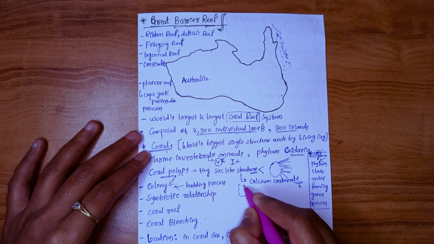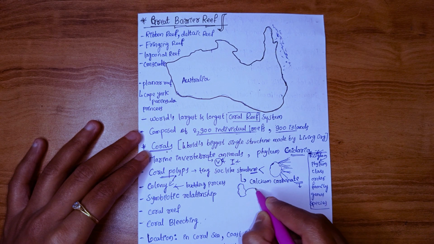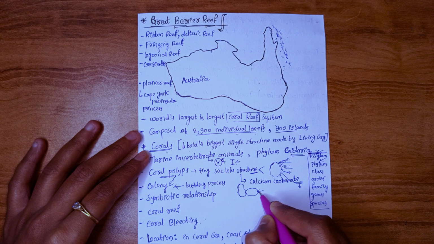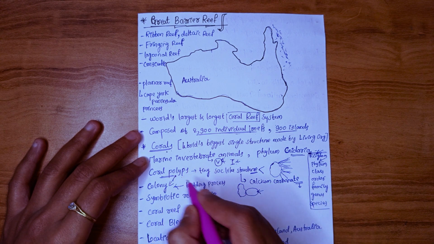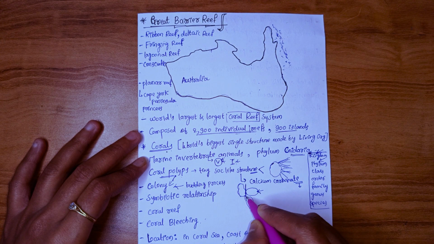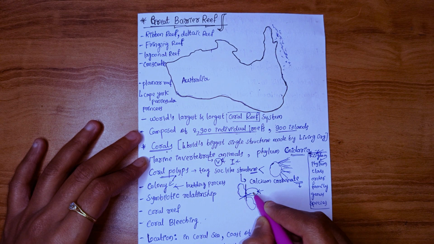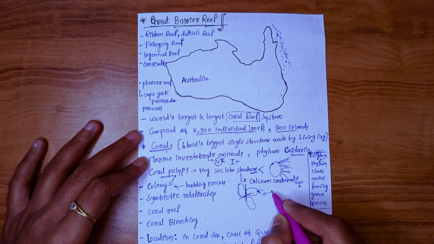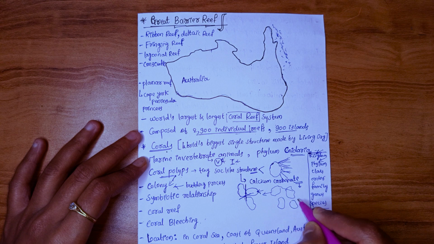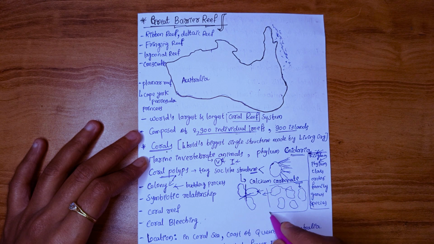If this is a coral, this bud will form. After growing, it will detach from this coral polyp. Again, one more bud will come. After growing it will detach. Like this buds will replicate in many polyps, and these will form the colonies.